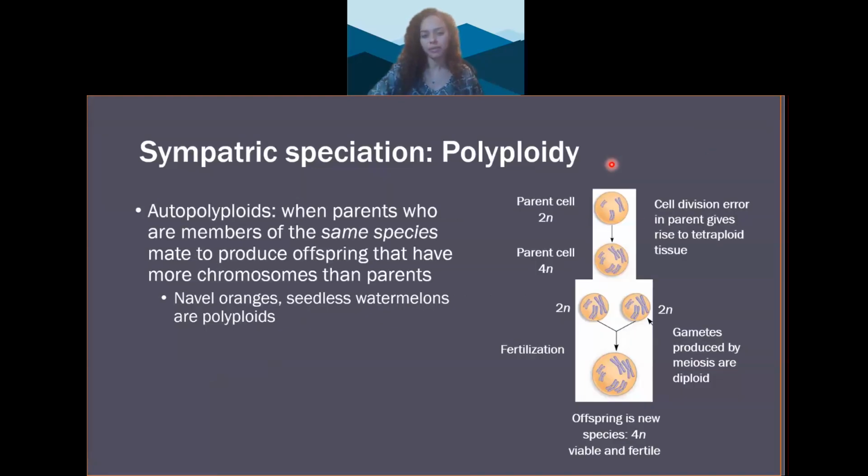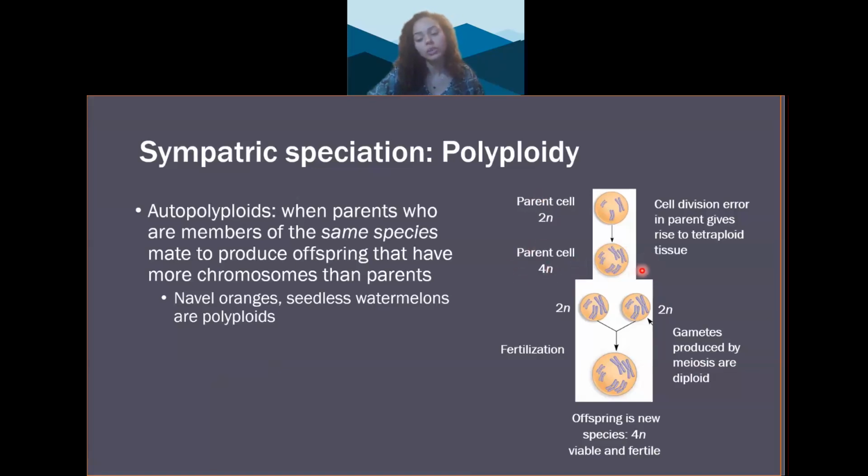Now let's take a deeper dive. Autopolyploids form when parents of the same species mate to produce offspring that have more chromosomes than the parents. Autopolyploids are formed when there's an error in cell division of the parent species. So auto means self because it's two of the same species. If you're a parent and you're diploid, and prior to cell division, the chromosomes duplicate and the cells fail to divide, then that error creates a tetraploid cell. Okay, you went from diploid, having two sets of chromosomes, to being tetraploid, having four sets of chromosomes.